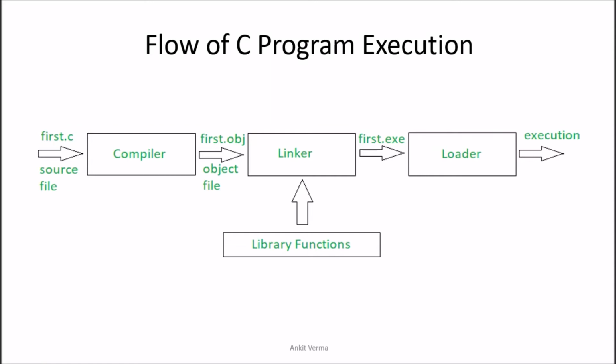So all of you, we are working with the topic flow of C programming or C program execution. Now we are going step by step. Let us suppose first of all we are having a C program. So here you are writing a C program, and in this C program you are writing some code. Now the name of this program is first.c. So this program we have saved into the memory with the name first.c.